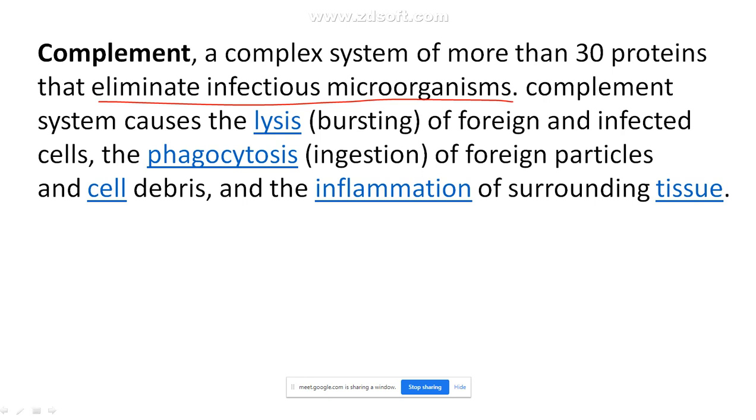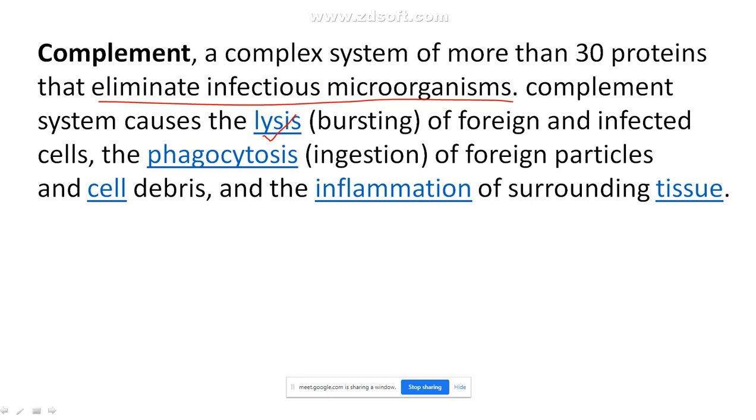How do they bring about the elimination of the microorganism? There are three mechanisms by which the complement can eliminate the microorganism. The first one is called lysis, or bursting. It is going to burst, or lyse, my foreign or infected cells.